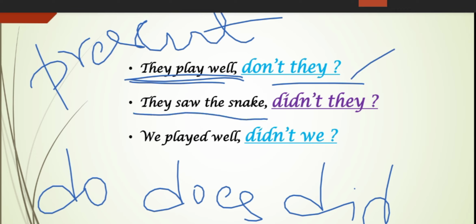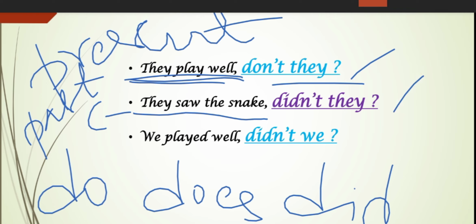They saw the snake, right? It is a positive statement and it is in past tense, right? It is not in present tense. They saw the snake. And in this also we can't see any auxiliary verb. So the tag begins with didn't they? Didn't they? Here saw is a past action verb, right?